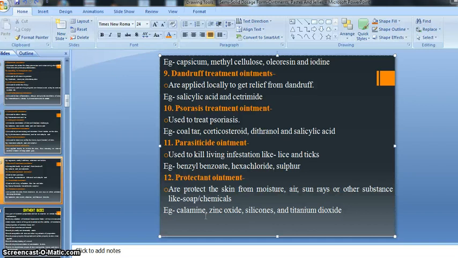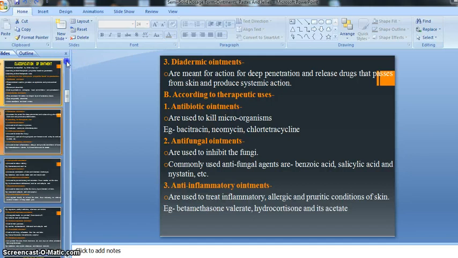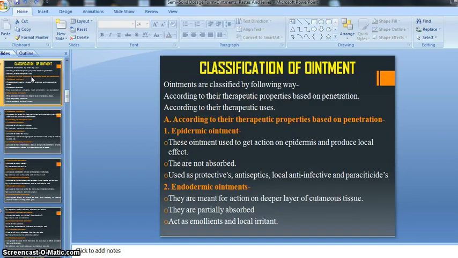So you should understand these things, right? This is all about the classification of ointment. That is, according to their therapeutic properties based on penetration, and according to their therapeutic uses. By this way we can classify the ointment, right?